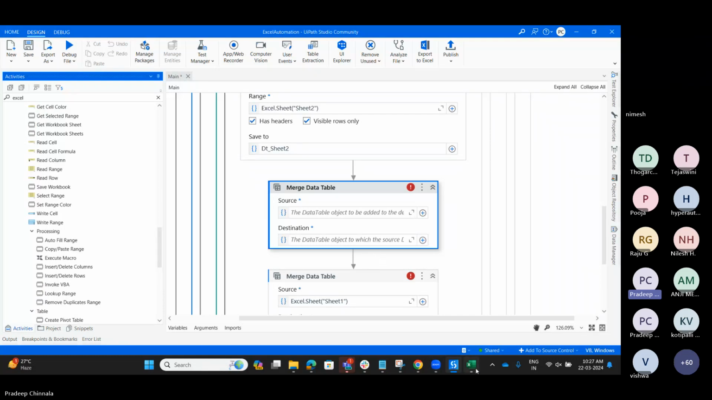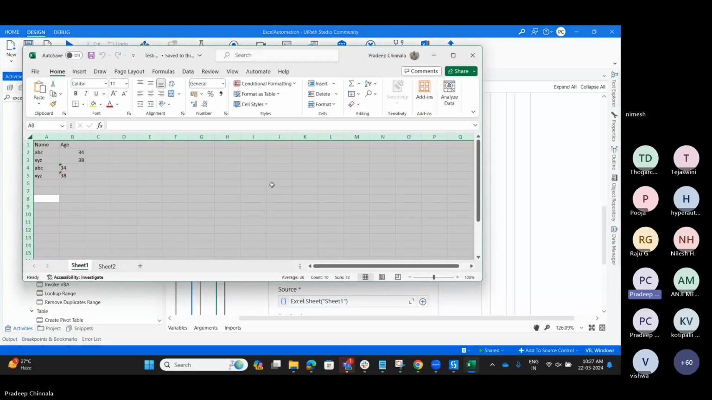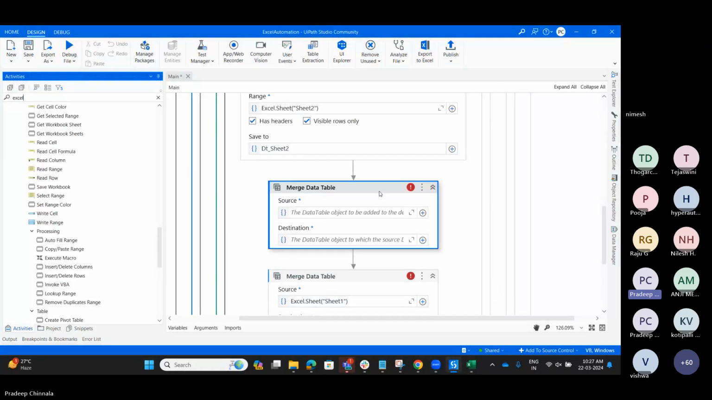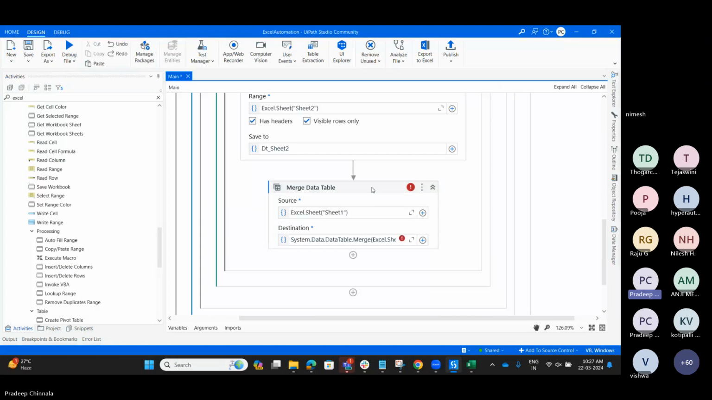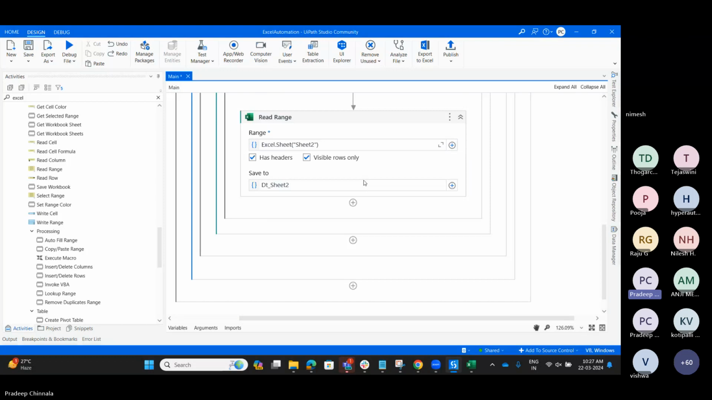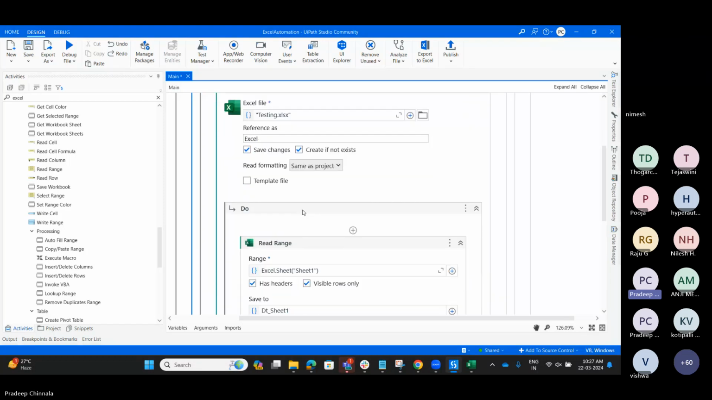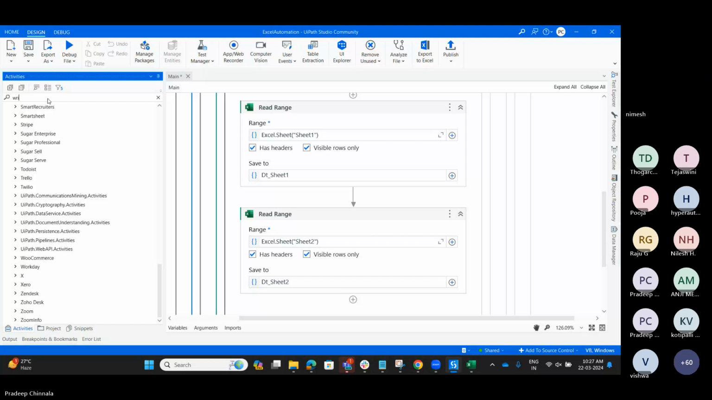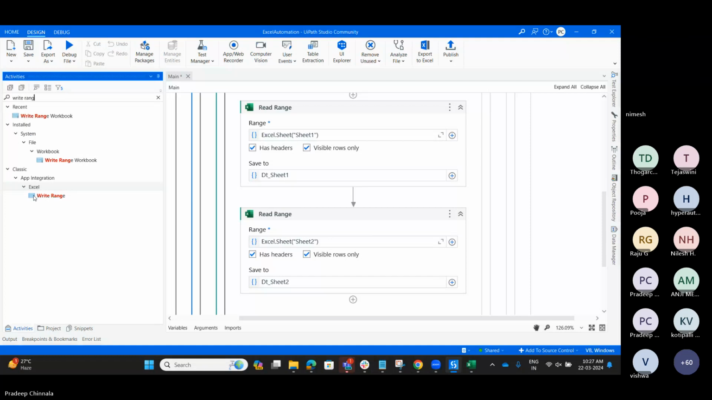So what it should do is read the data of both sheets and append the data into sheet 2. So you can do it in this way, or if you want to append the data of both, we can do it in another way. That is called write range. First we have read the data in the read range, right? This is DT sheet 1. Then again we have to use the write range.